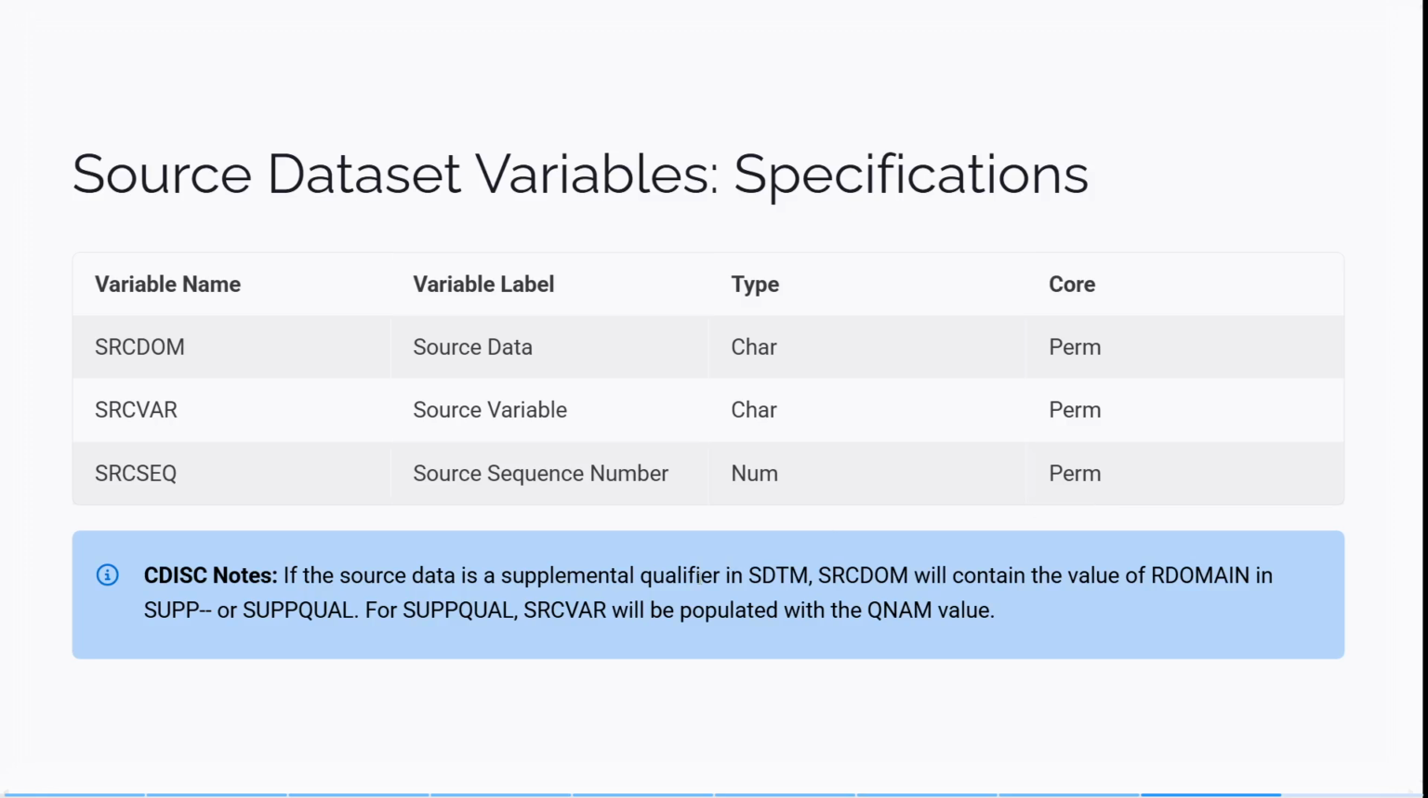If the source dataset is a supplementary qualifier in SDTM, the source domain will contain the value of RDOMAIN in SUPPQUAL. Suppose the source variable is populated with QNAM. Then the source domain will be the RDOMAIN in the supplementary qualifiers, and the source variable will be the QNAM value.